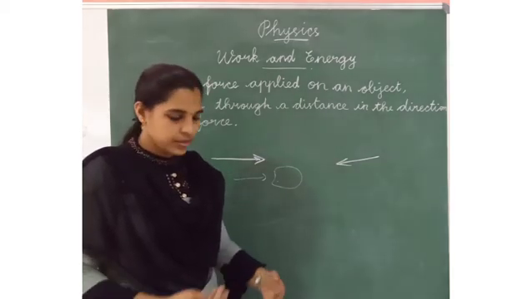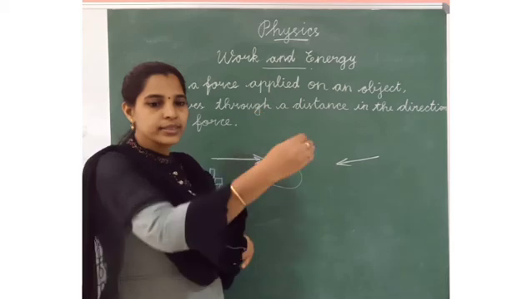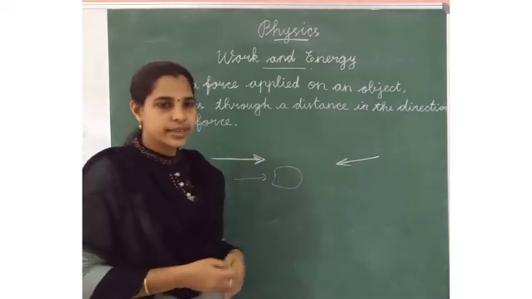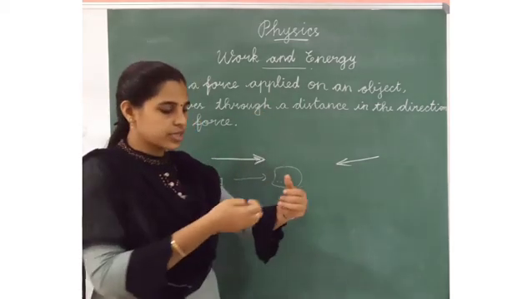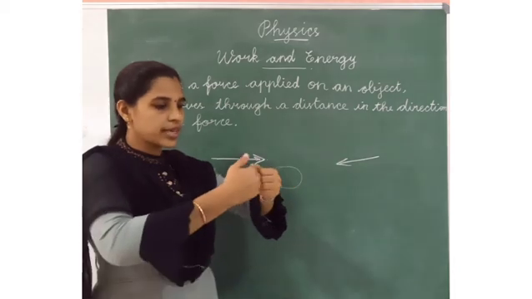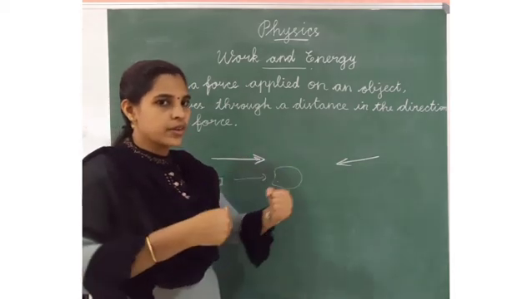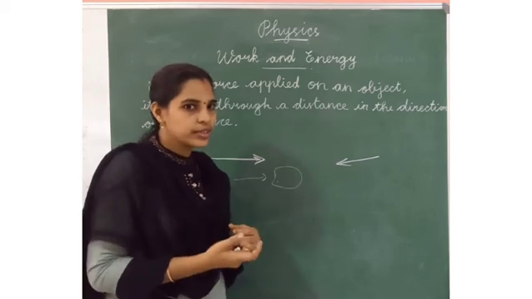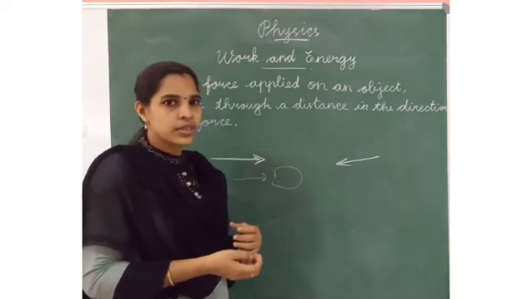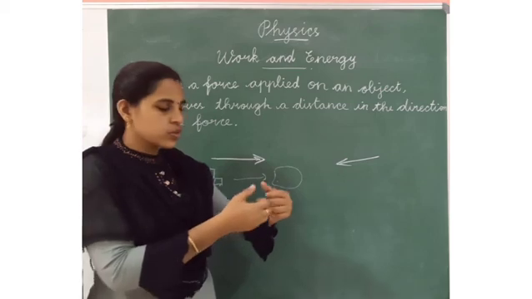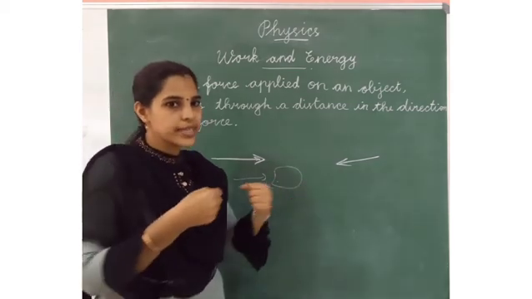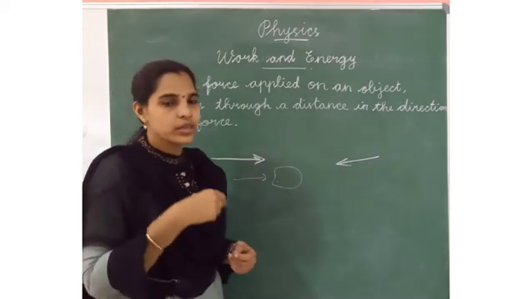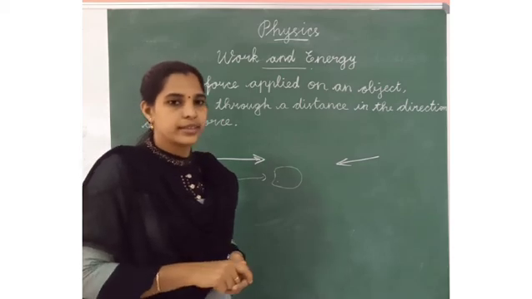And climbing the steps and stretching the rubber band. See, stretching the rubber band, it is pulling. Okay, when we pull or push an object, it is called force. Yes. So, stretching the rubber band is an example of work being done.